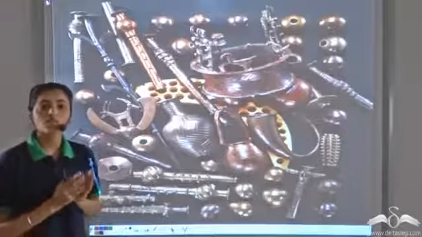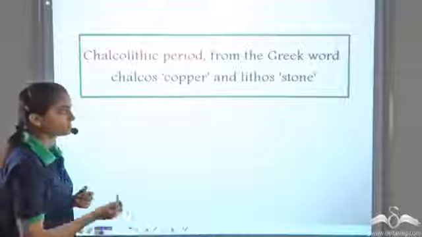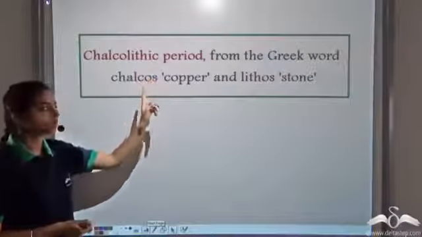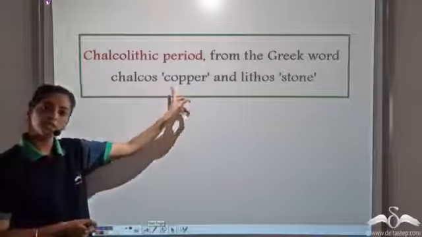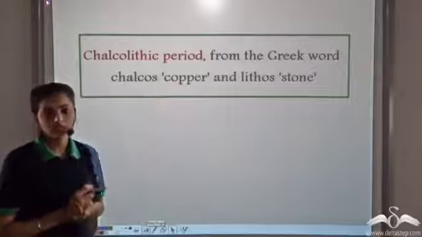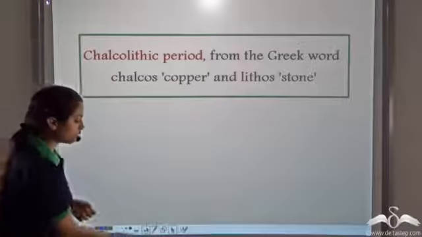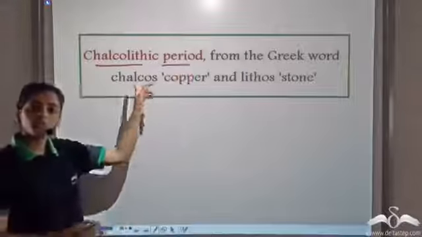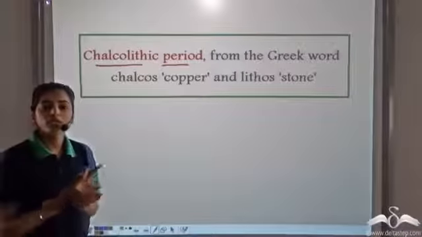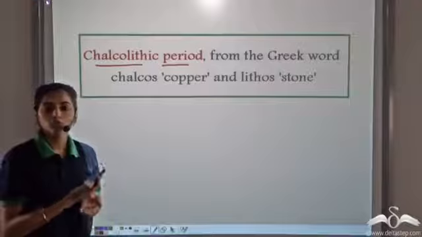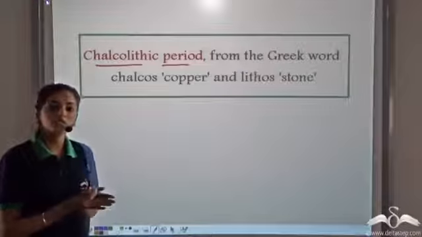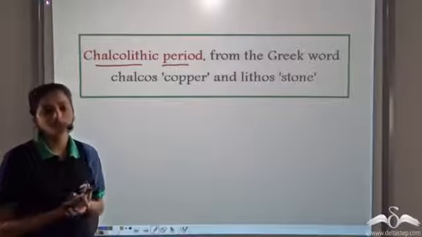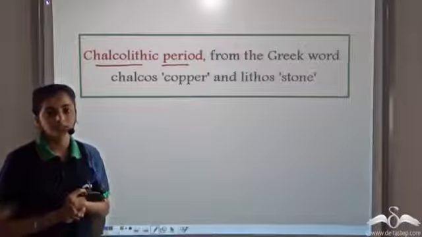So this was the Chalcolithic period or the Copper Age. Chalcolithic comes from two words, chalcos meaning copper and lithos, that is stone. So this was the Copper Age, the Chalcolithic period, in which the early man shifted from stone and wood and started using the first metal, that is copper, for making different types of substances that they needed.